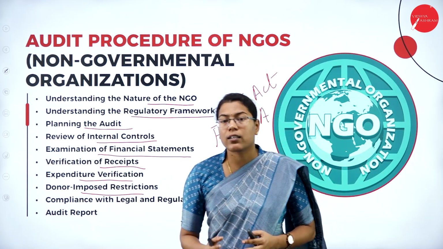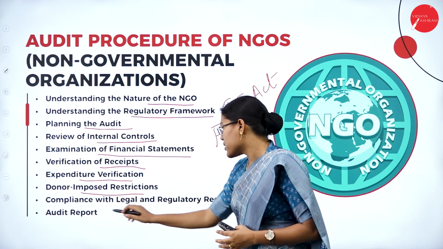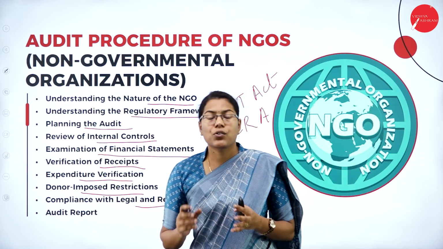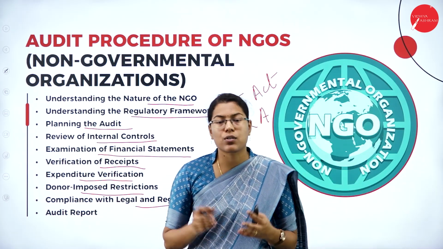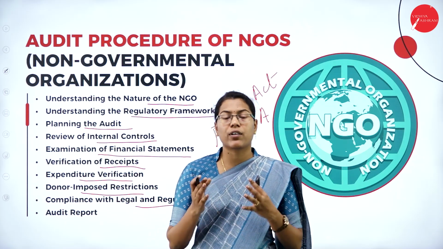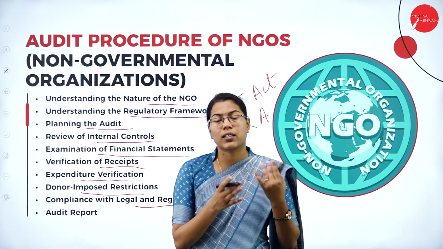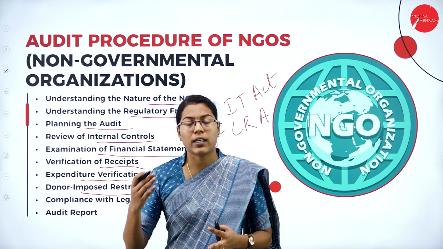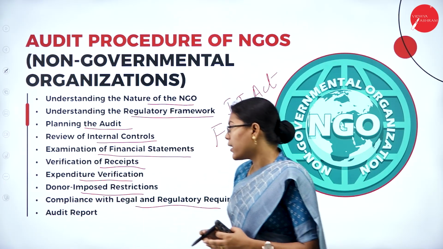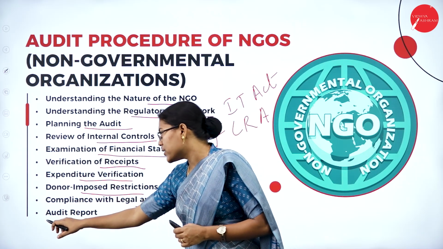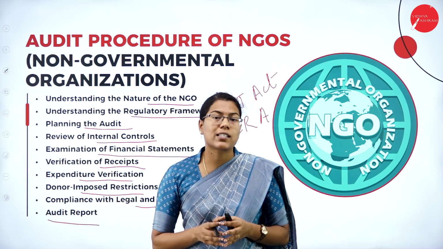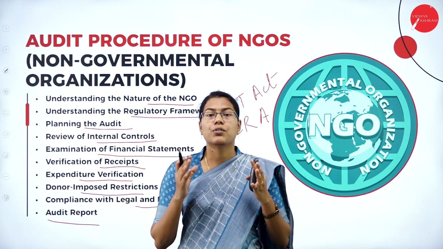Then the auditor has to check for compliance with legal and regulatory requirements. Again, the NGOs must adhere to the IT rules or FCRA, and if it is registered as a society, the Societies Act, or if the NGO is registered as a trust, then it must adhere to the Trust Act, etc. Then finally, the auditor gives an audit report on whether the financial statements of the NGO are true and fair,